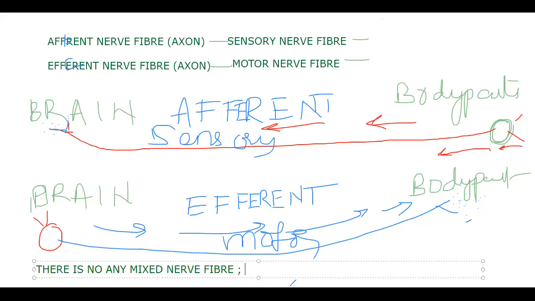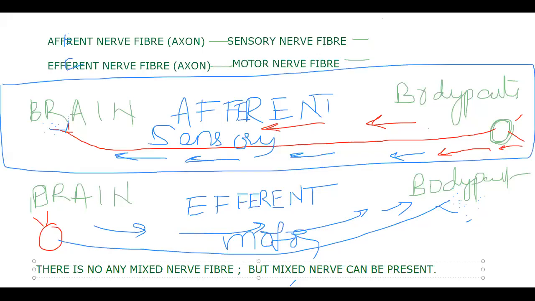There is no mixed nerve fiber, but a mixed nerve can be present. That we have to prove; I'll go on to the next page. What is the statement? First we said there is no any mixed nerve fiber. That means this is one way. The impulse will pass only in the directions I showed you. In the first box, it is from the body parts to the brain only. In the same road, you can't return.